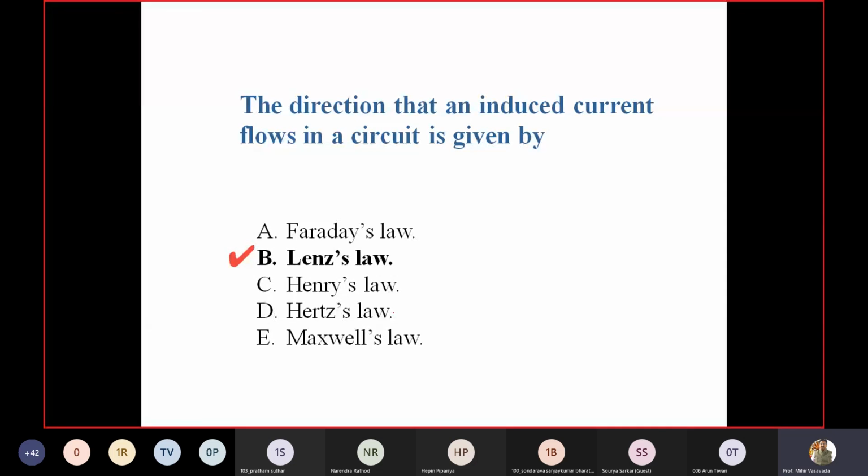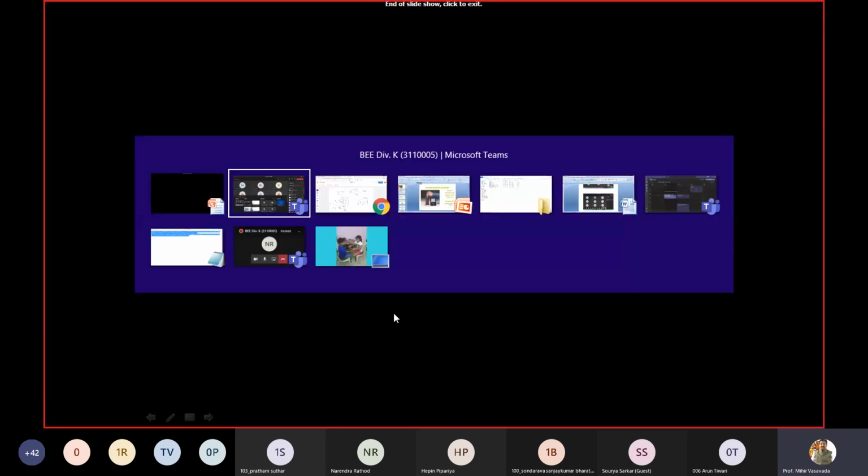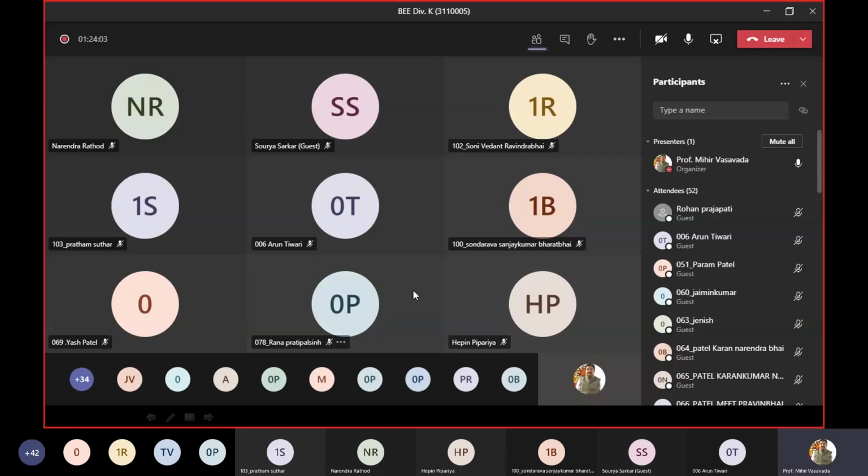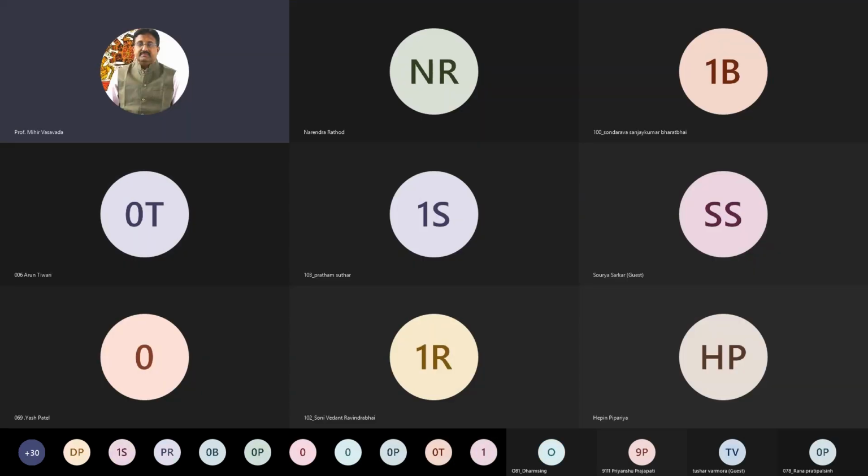Right. So with this we end today's presentation. Now if you have any query during this session, then you can ask. Otherwise, from next session we are going to start the transformer. So the basic working principle of transformer is again Faraday's law of electromagnetic induction.